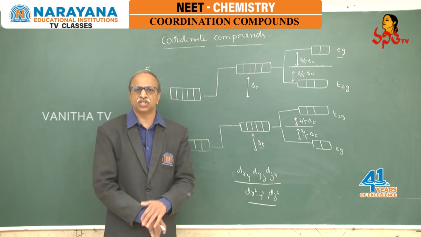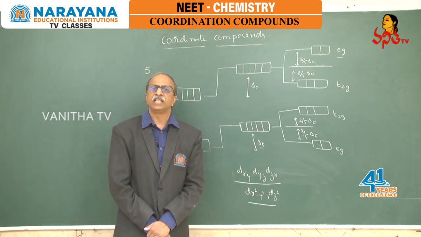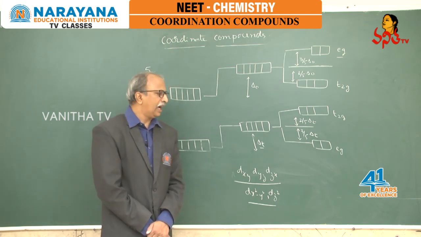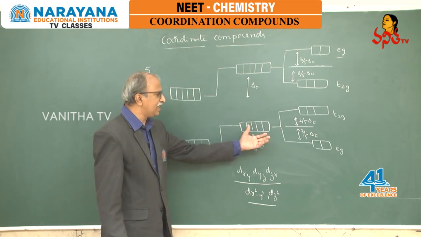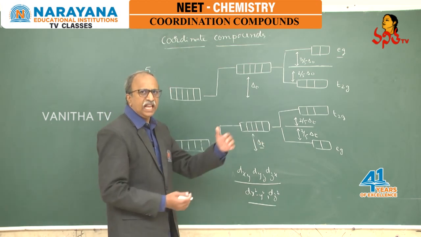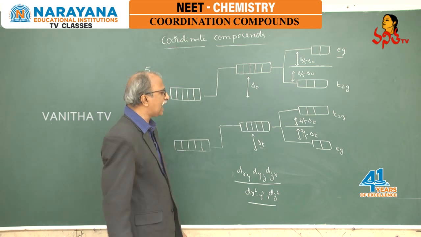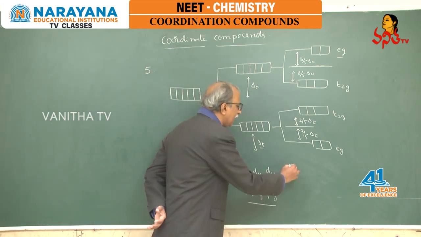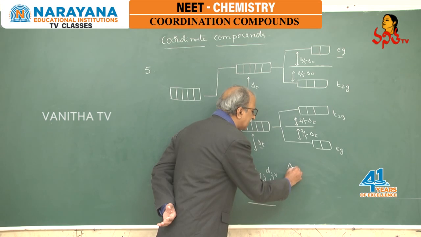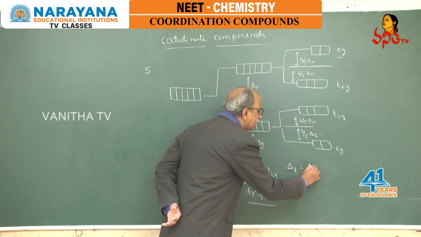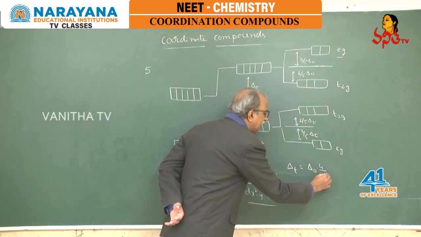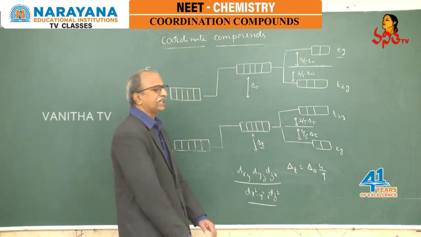As I said just now, it is confirmed from spectral analysis data, and from these calculations we are able to understand that delta T is nearly about 4 by 9 times delta naught.